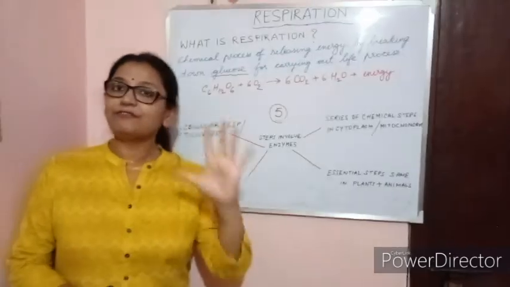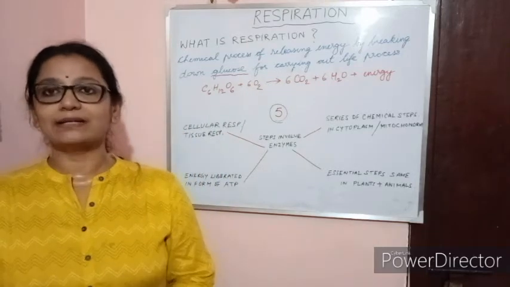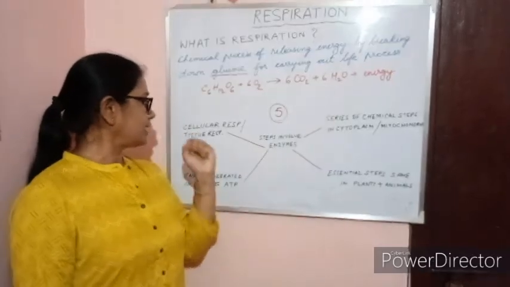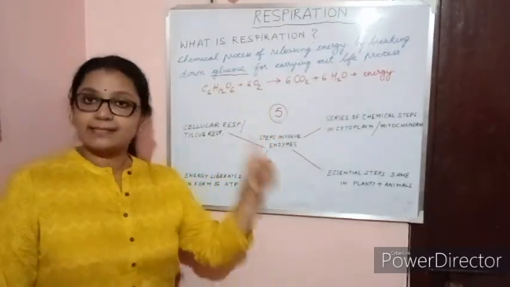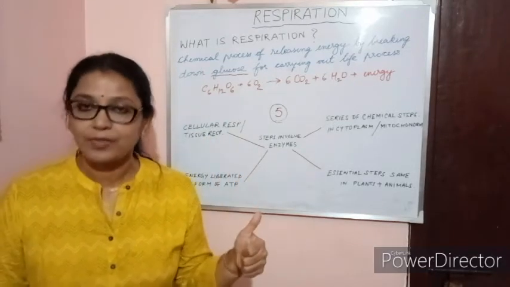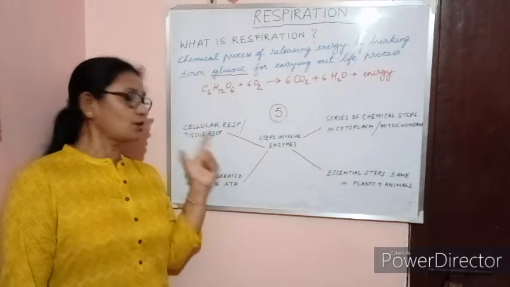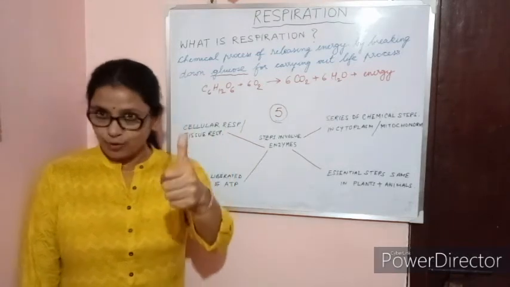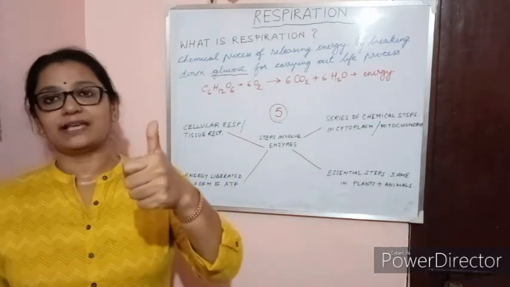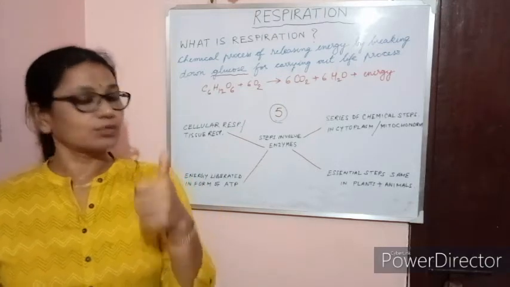Now, if you just remember 5 points, they will help you understand what this chapter is all about. What are these 5 points? First point is, since respiration occurs in the cell or in the tissue, it is known as cellular respiration or tissue respiration.